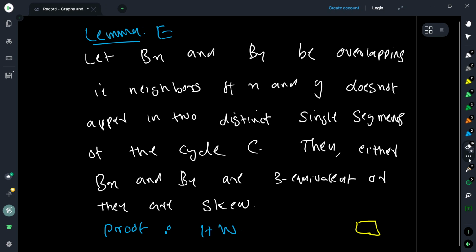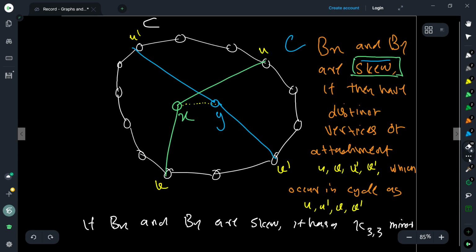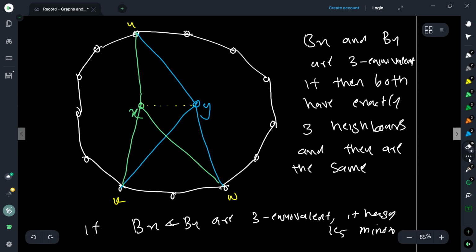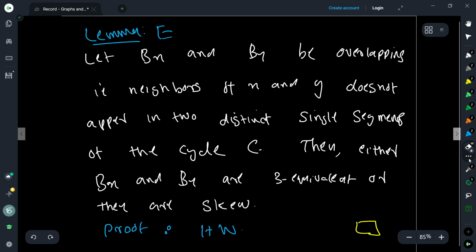Okay, so either they are three equivalent or they are skew. Skew means that we just need to find some subset of neighbors with this property, right? At least some subset of two neighbors and two neighbors with this. Three equivalent means that exactly three neighbors for both Bx and By. Okay? So one of these happens.